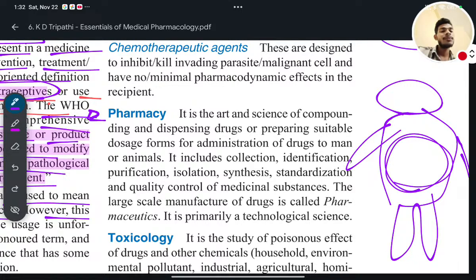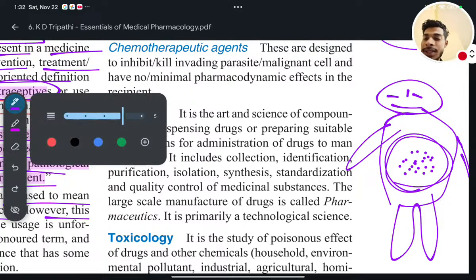If I have any disease, any systemic infection, there will be some reason for that. That would be due to some pathogens or disease causing organisms.